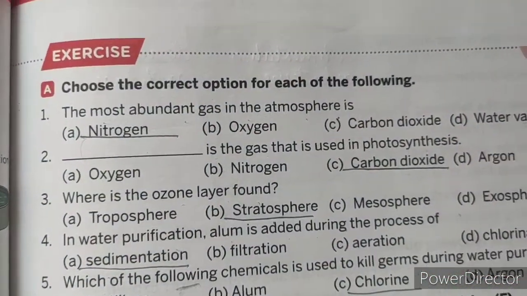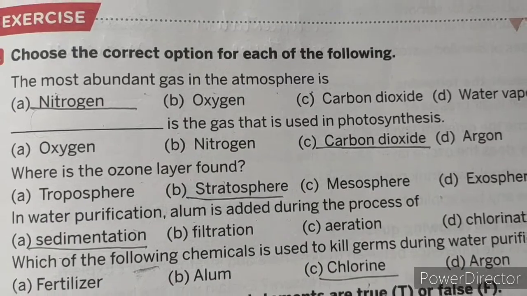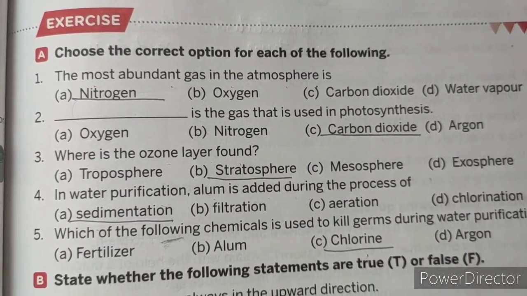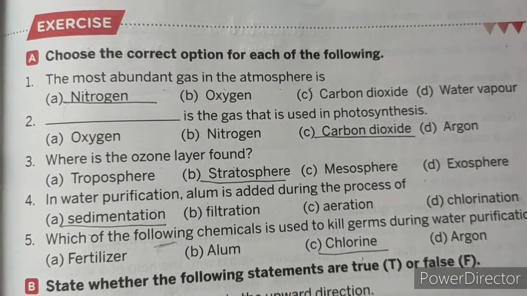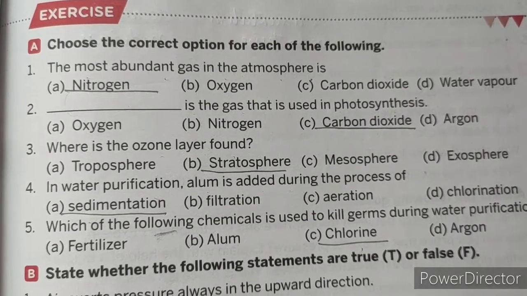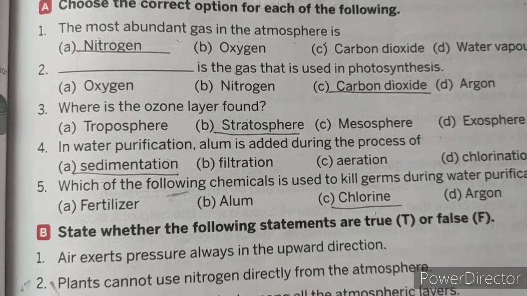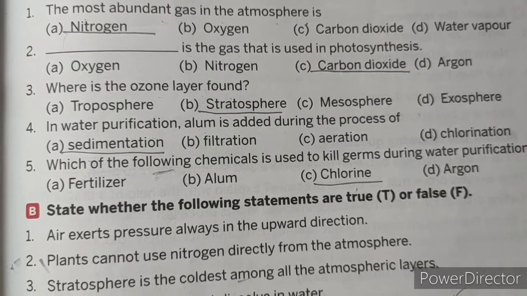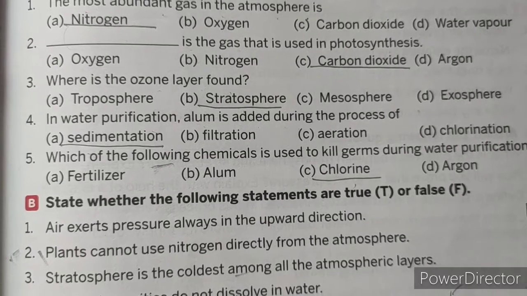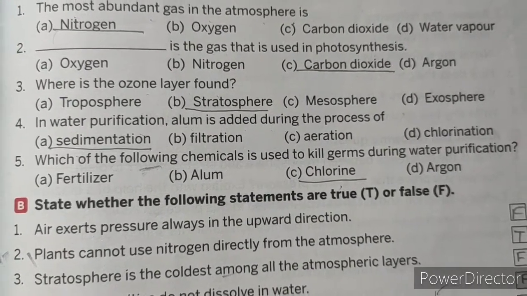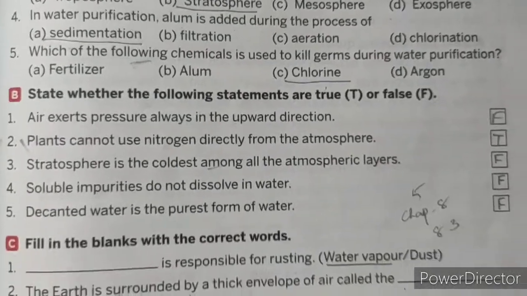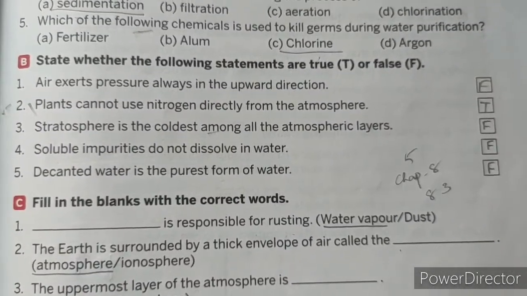Now we will come to choose the correct answer. The most abundant gas in the atmosphere is nitrogen. Dash is a gas that is used in the photosynthesis. It is carbon dioxide. Where is the ozone layer found? It is found in stratosphere. In water purification, alum is added during the process of sedimentation. Which of the following chemicals is used to kill germs during water purification? It is chlorine.